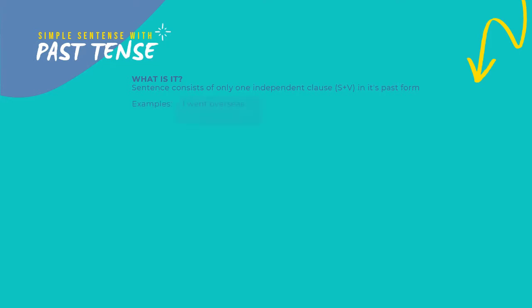Simple sentence with past tense. What is it? Sentence consists of only one independent clause, subject plus V in its past form. Examples: I went overseas. I, subject. Went, verb. This is simple sentence because it only has one subject and one verb.